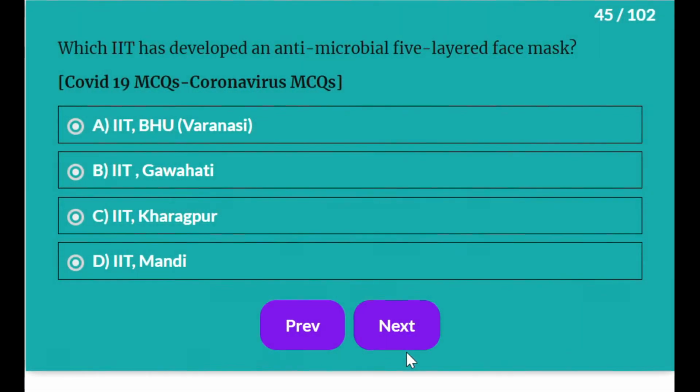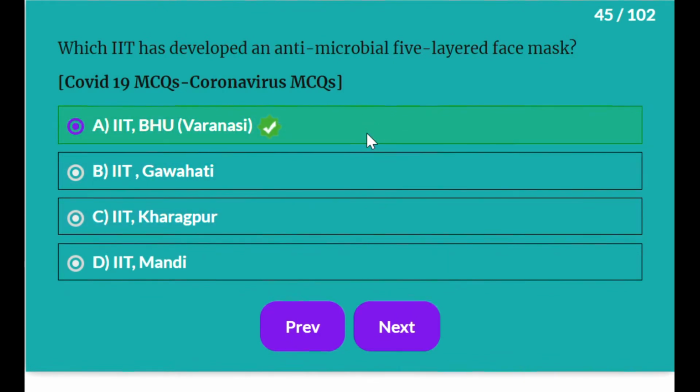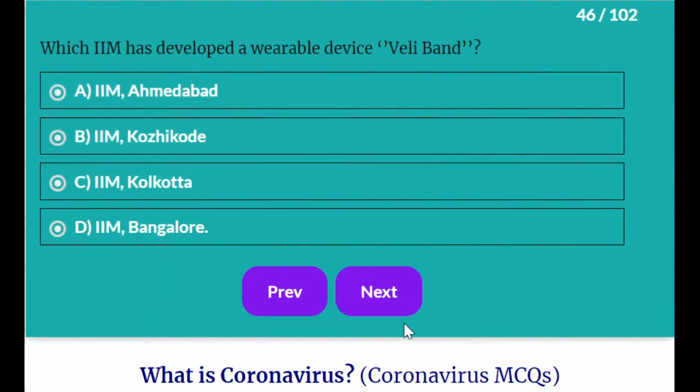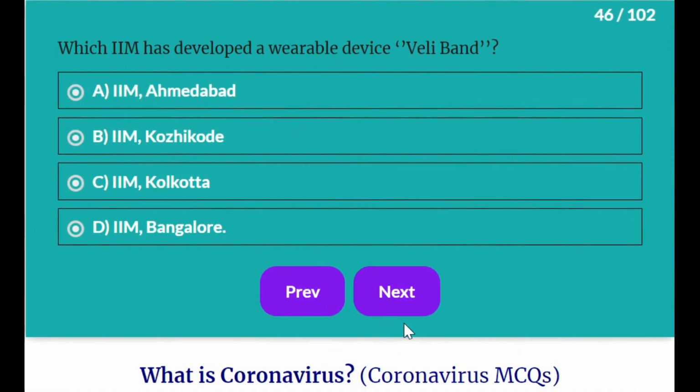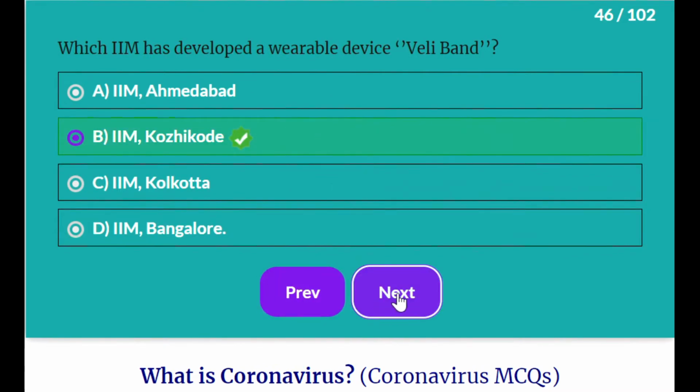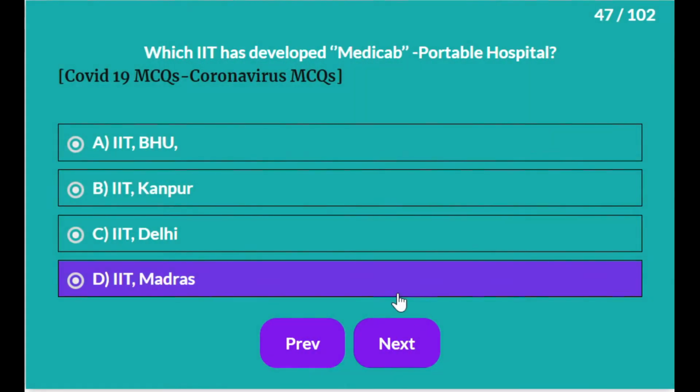Which IIT has developed an antimicrobial 5-layered face mask? It is IIT BHU, also called Varanasi. Which IIM has developed a wearable device Veli Band? It is IIM Kozhikode. Which IIT has developed Medicab Portable Hospital?